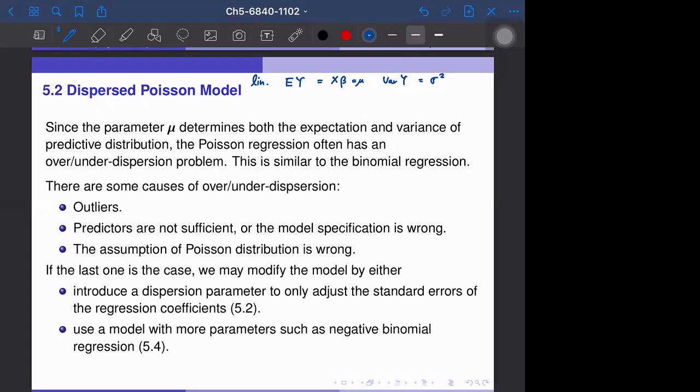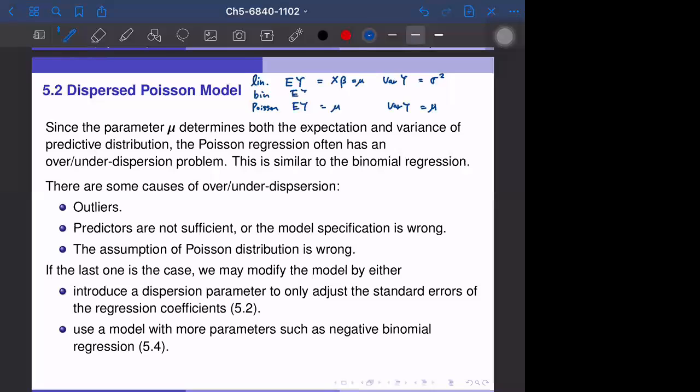But the Poisson model is similar to the binomial model. The expectation of y is equal to mu, and the variance of y is equal to mu. So the same parameter dominates both quantities. So sometimes we lack the freedom to express the expectation and variance more flexibly. This is similar to the binomial case.